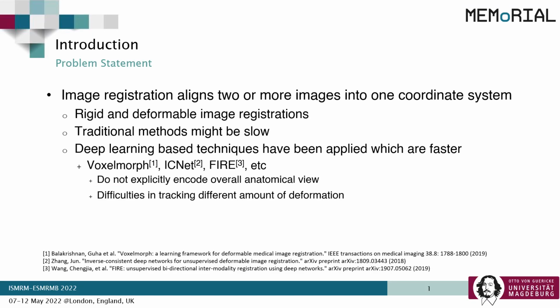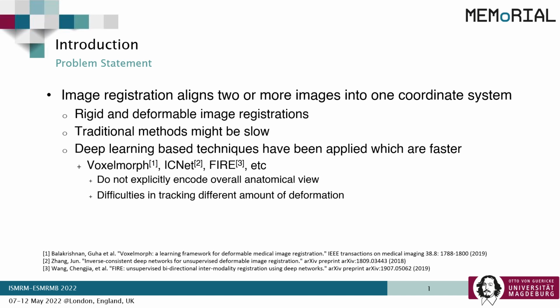Image registration is the process of aligning two or more images into one coordinate system. It can be rigid or deformable. Traditional methods might be slow, which can be a hindrance in many applications. This can be addressed using deep learning-based techniques.